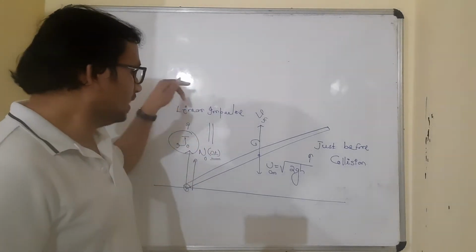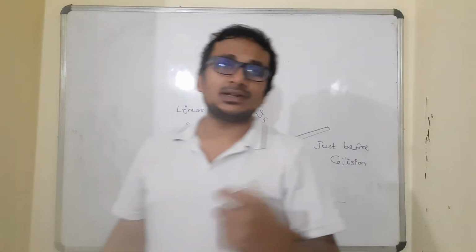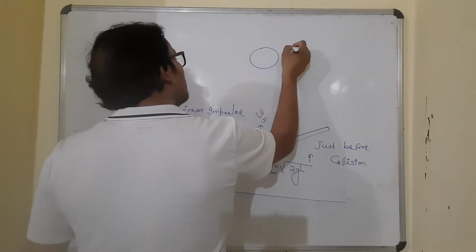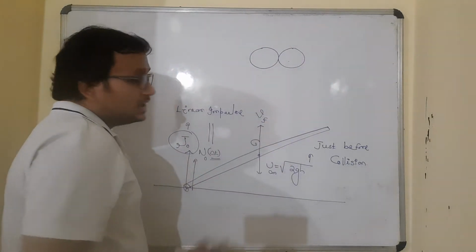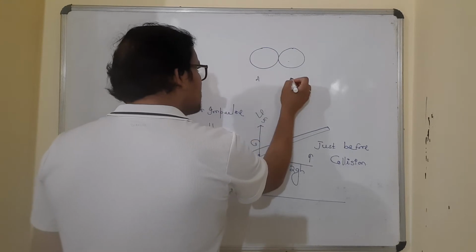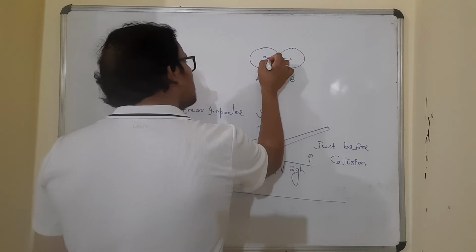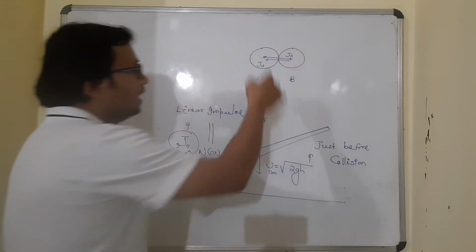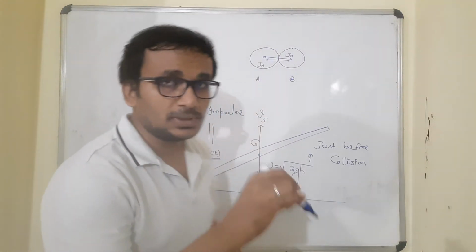That's called linear impulse. And you'll ask me why the impulse is vertically upward. The impulse is always along the common normal line. Suppose two spheres, A and B, are colliding. A is going to exert an impulse on B and B is going to exert an impulse on A. The magnitudes will be equal and the directions opposite, along the common normal line.